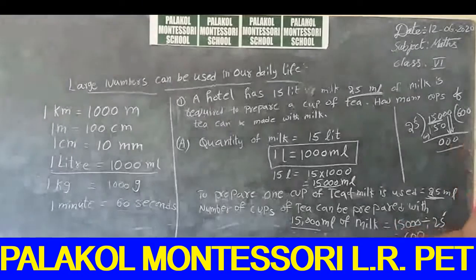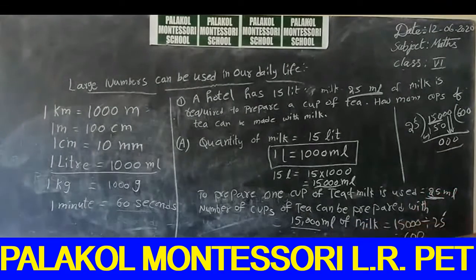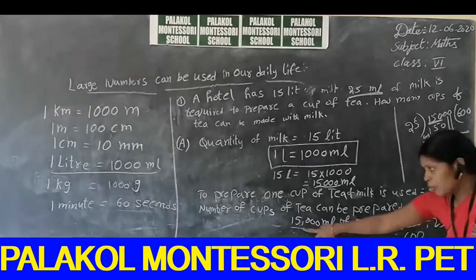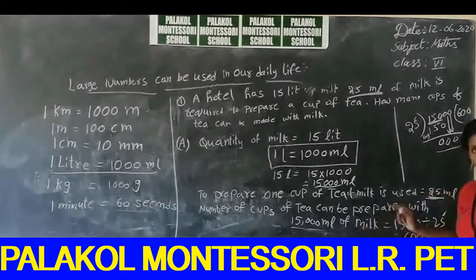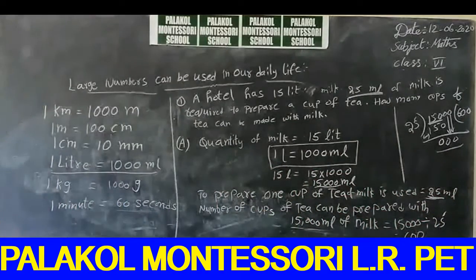That means how many cups of tea can be prepared with 15,000 milliliters of milk? 600 cups of tea can be prepared by using 15,000 milliliters of milk. This is the first question. So you can go to another question also.